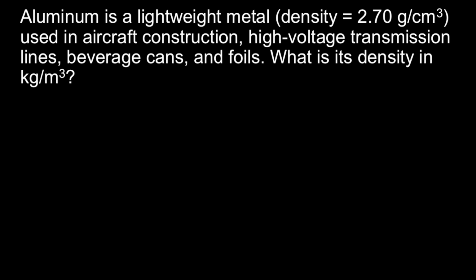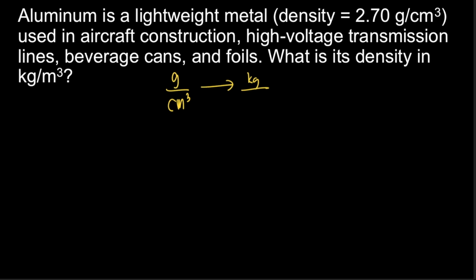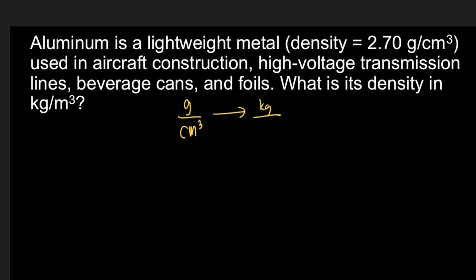Aluminum is a lightweight metal. The given density is 2.70 grams per cubic centimeter. It is used in aircraft construction, high voltage transmission lines, beverage cans, and foils. What is its density in kilograms per cubic meter? So the problem is simply asking us to convert grams per cubic centimeter into kilograms per cubic meter.